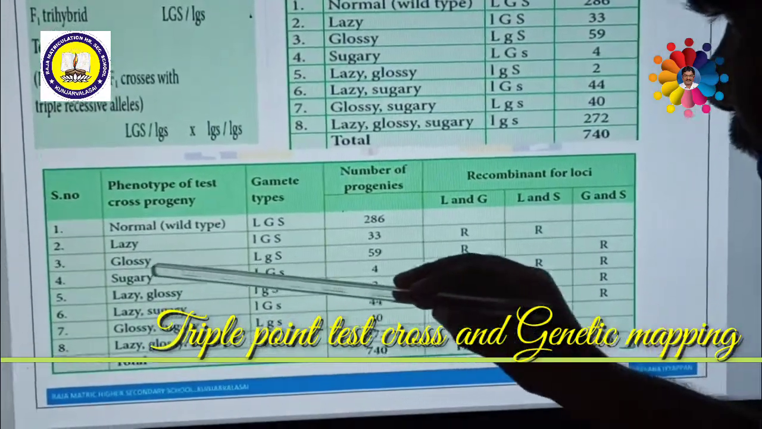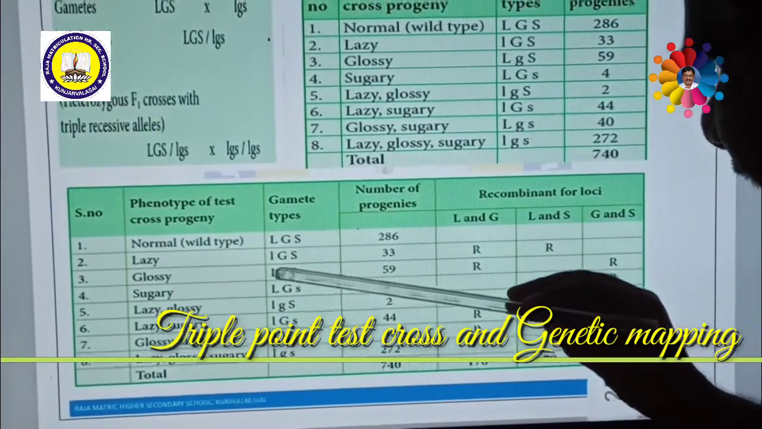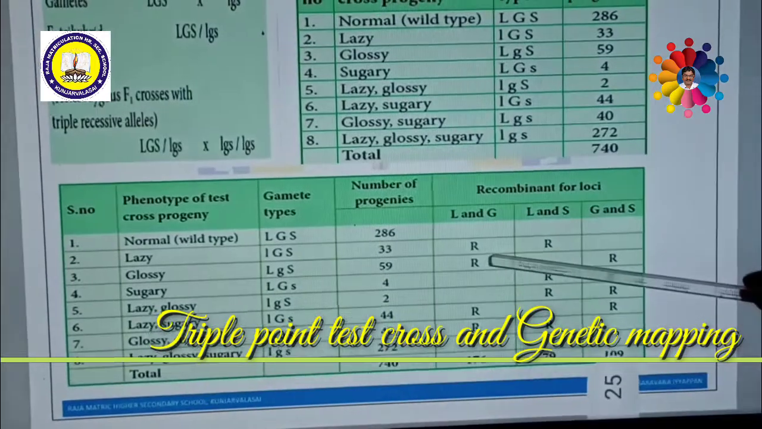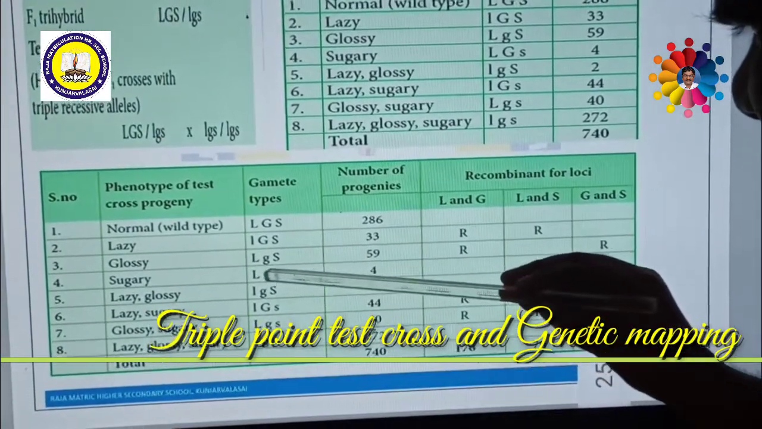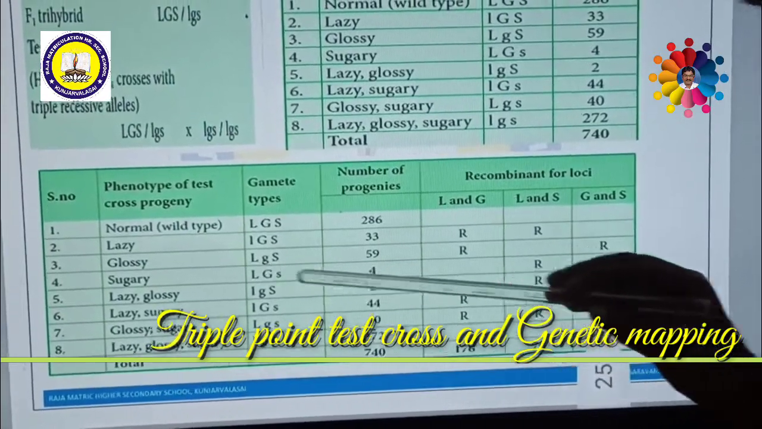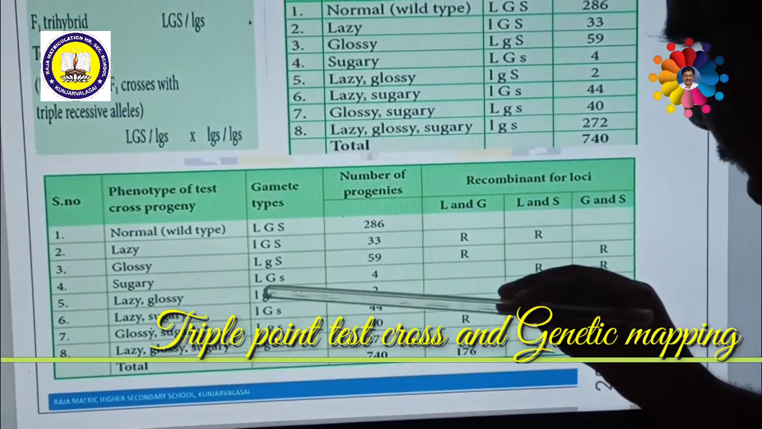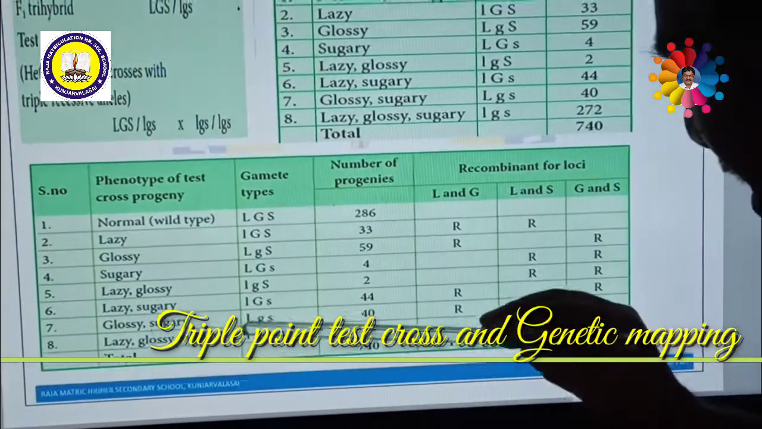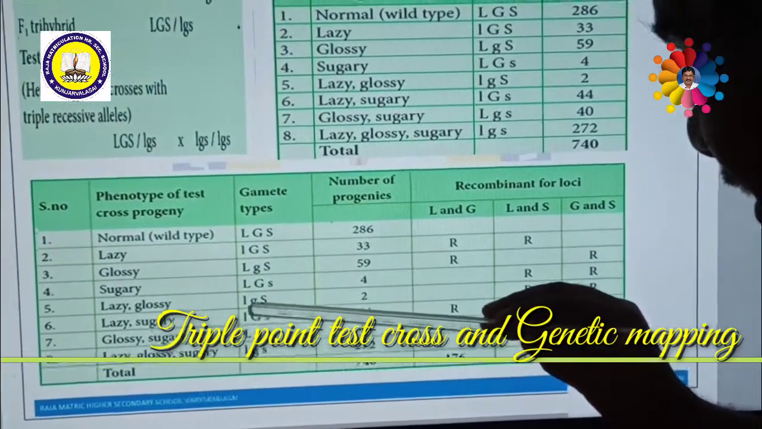Then glossy, if you see, capital L, small g. This is also heterozygous. One is capital, another one is small. That means that is also recombinant. Then next, sugary, capital L, capital G. Both are capital letters. That means parent. Next one, small l, small g. Both are homozygous, both are small. That is parent. Next one is small l, capital G. That means this is a recombinant.